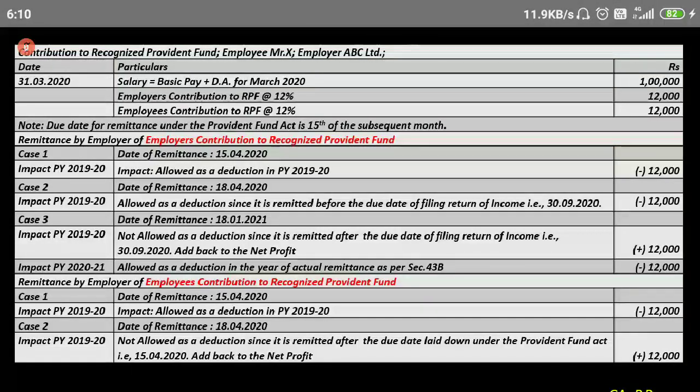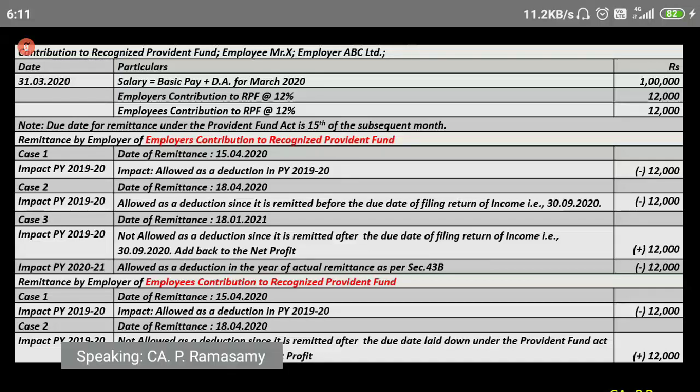Not allowed as deduction since it is remitted after the due date for filing return, that is 30/9/2020. For the previous year 2019-20, it is to be added back to the net profit. However, it is allowed as a deduction for the previous year 2020-21, the year of actual remittance, as per section 43B. This is as far as employer contribution is concerned.